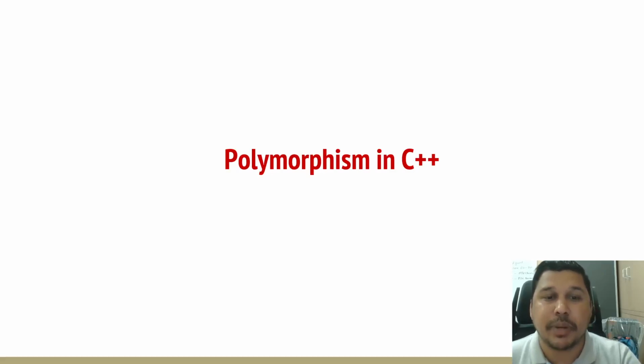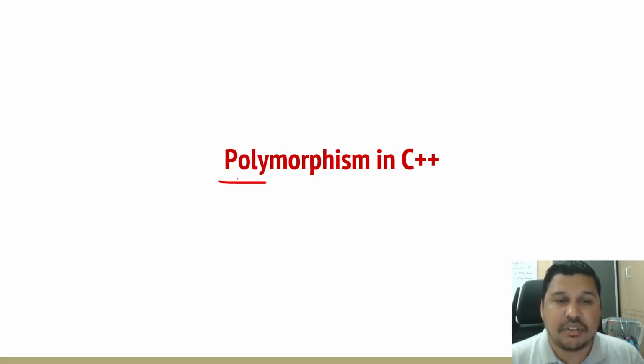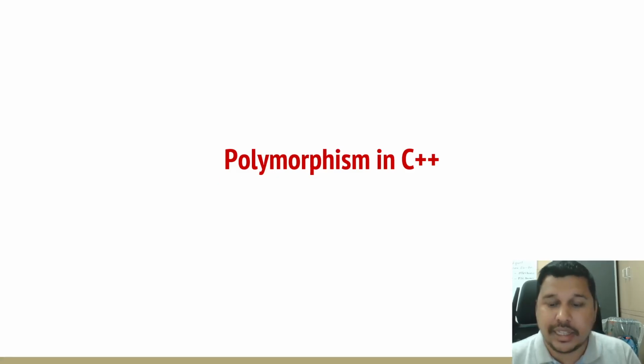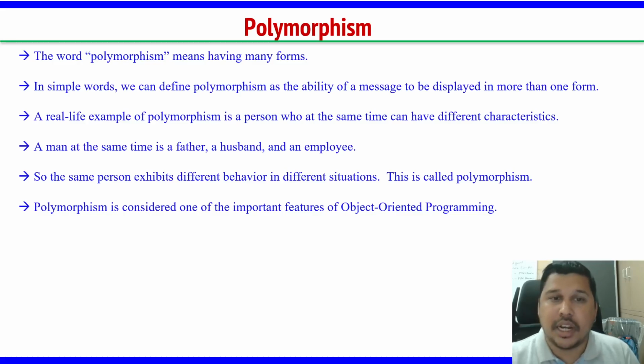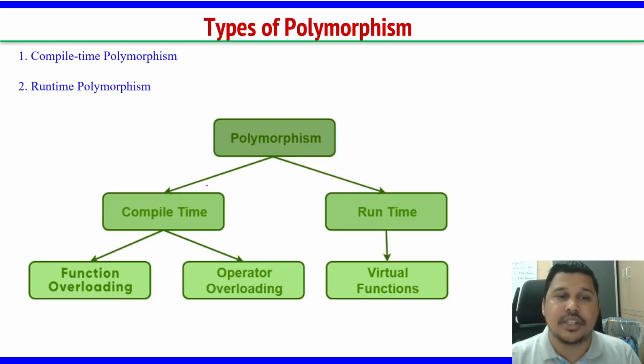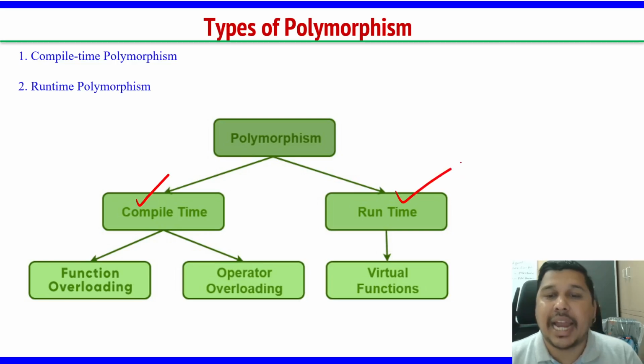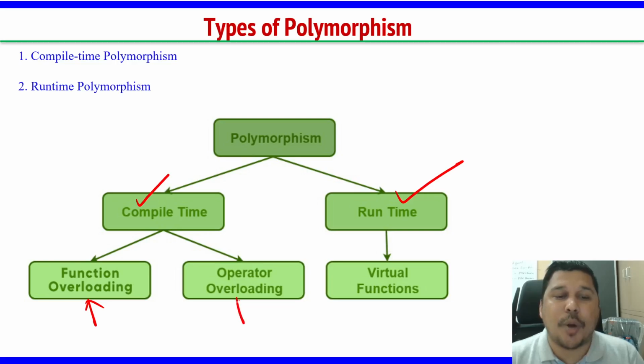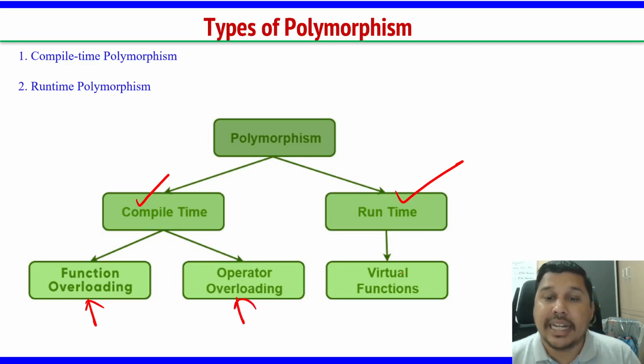Polymorphism in C++. Poly means many forms, right? Multiple forms. In this we have studied a lot of concepts. First let me discuss this. Generally there are two types of polymorphism: compile time and runtime polymorphism. In compile time we have function overloading and operator overloading, right? In runtime we have virtual functions, or you can say function overriding.